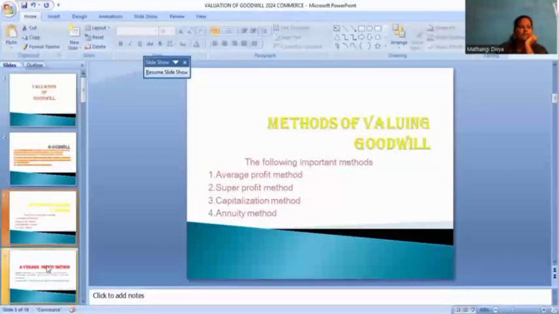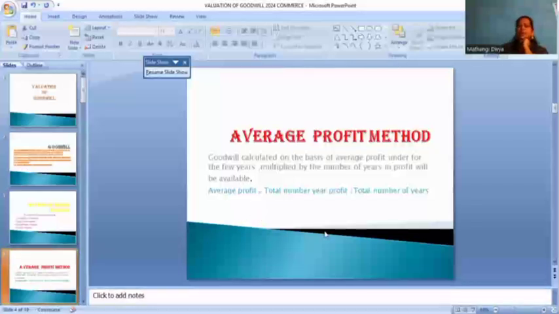First, average profit method. What does average profit method mean? Goodwill is calculated on the basis of the average profit of a few years. We take the average profit of those few years and multiply it by the number of years of profit available.